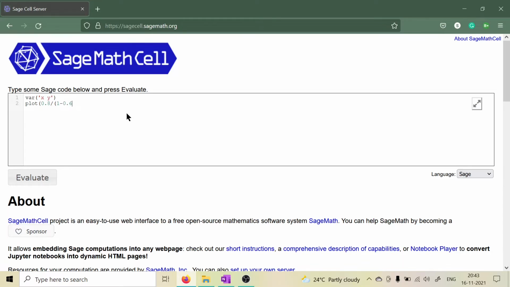0.6 multiplied by e to the power minus 0.8 multiplied by x. We are using x here instead of t because x is the independent variable, and in the original equation t was the independent variable. We can use either x or t, anything you want, and we will give the x range.